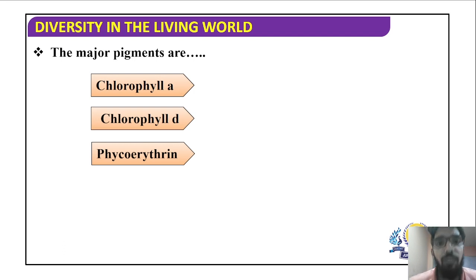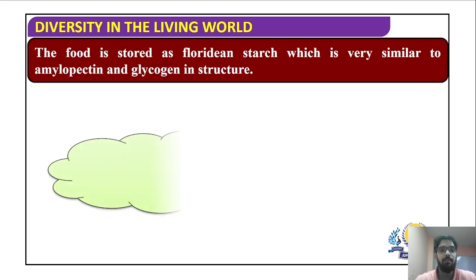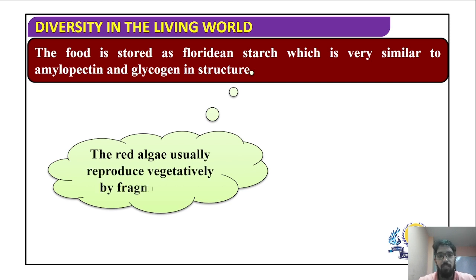With respect to chlorophyll in the three classes, if you compare, green algae has chlorophyll a and b, Phaeophyceae has chlorophyll a and c, and Rhodophyceae has chlorophyll a and d. Phaeophyceae has a special pigment called fucoxanthin, which gives it brown color, and here it is phycoerythrin, which gives it red color. Erythrin is similar to erythrocyte, which is red blood cells, so you can remember in that sense. The food is stored in the form of a special type of starch called floridean starch, which is very similar to amylopectin and glycogen in structure.